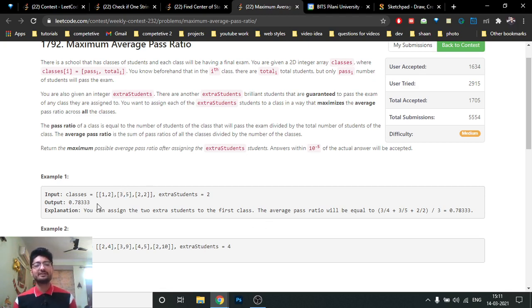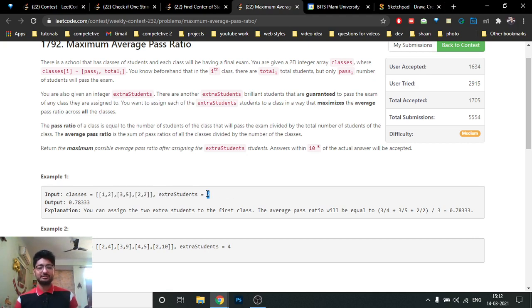Now if you find the pass ratio of every class, what is the pass ratio? Obviously 1 divided by 2, because how many students passed in this class? 1 divided by 2, 3 divided by 5, and so on. And the average pass ratio is the sum of the pass ratios of all the classes divided by the number of classes. So it's just a math problem, but you want to increase the average pass ratio of all the classes.